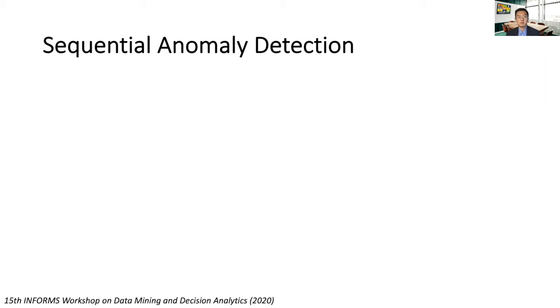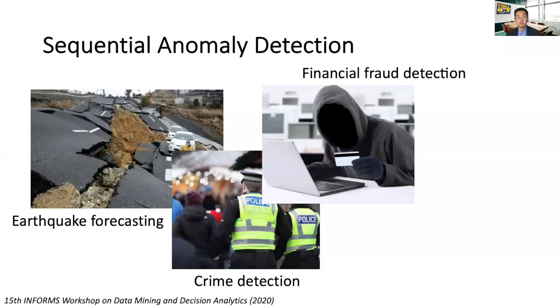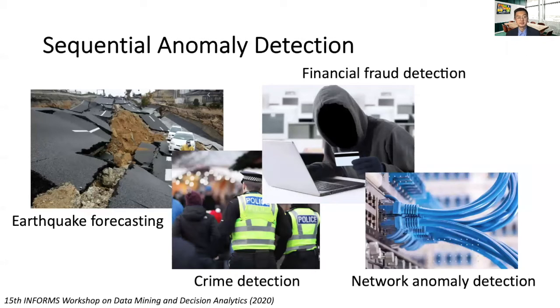Event data are very common in our daily lives. Some examples include seismic activity records, police reports, electronic transaction records, and network packet data. Event data usually consist of a sequence of discrete events that indicate when and where each event occurred, as well as other additional information such as its category or volume.